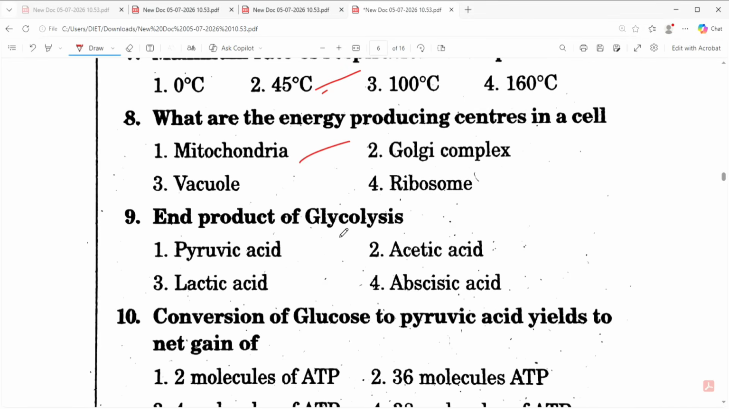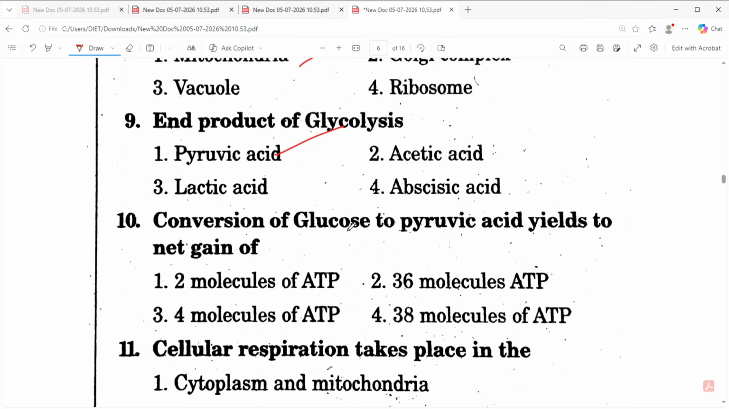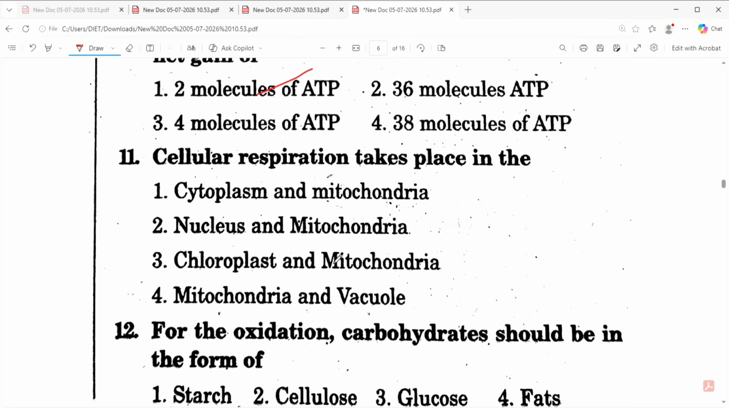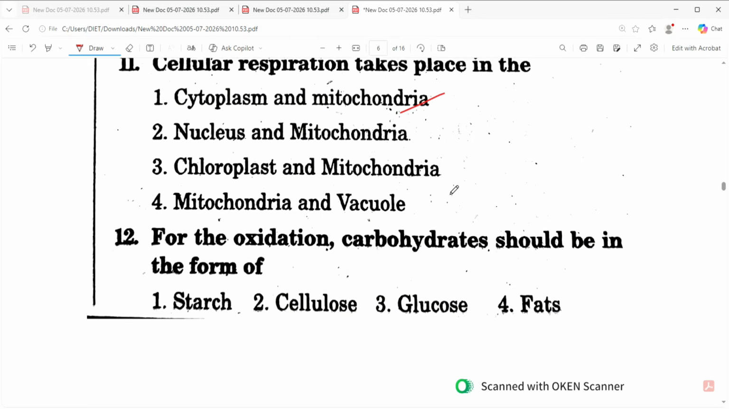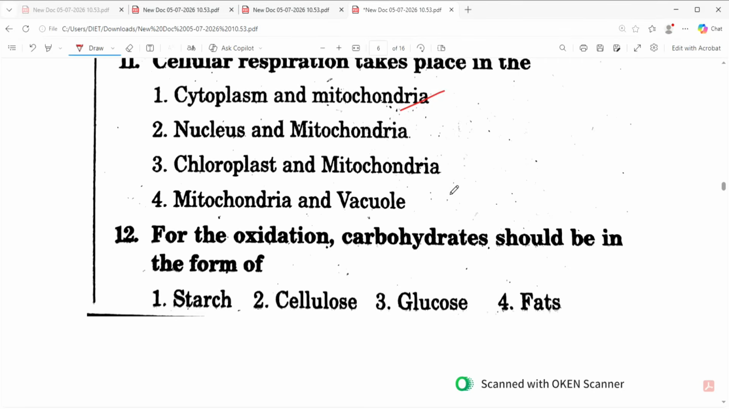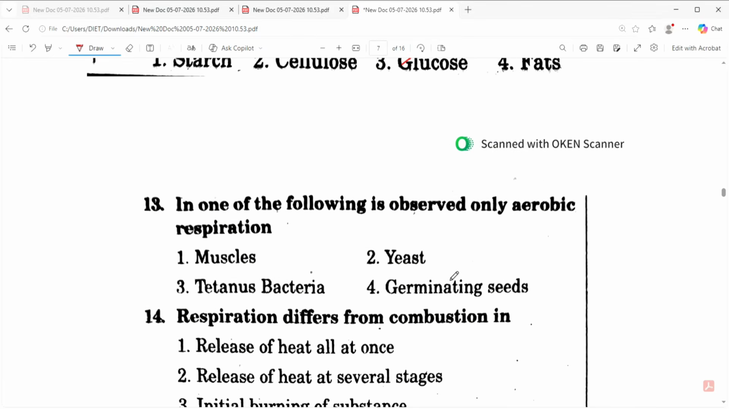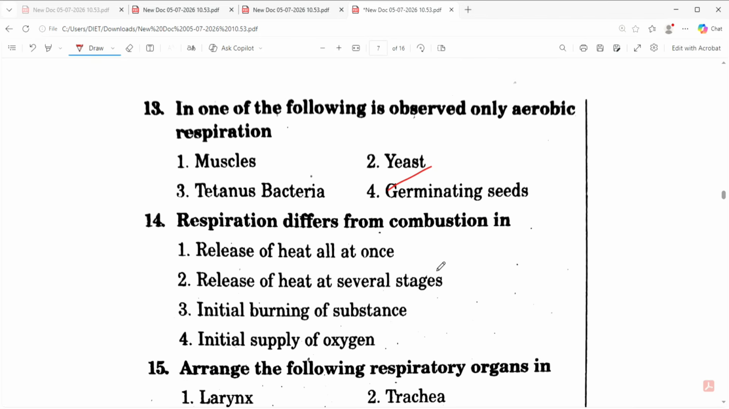9th. Conversion of glucose into pyruvic acid yields a net gain of how many molecules of ATP? 10th, 2 molecules of ATP. Cellular respiration takes place in the 11th one, cytoplasm and mitochondria. For the oxidation, carbohydrate should be in the form of, 12th one, glucose. In which of the following is observed only aerobic respiration? 13th, germinating seeds.